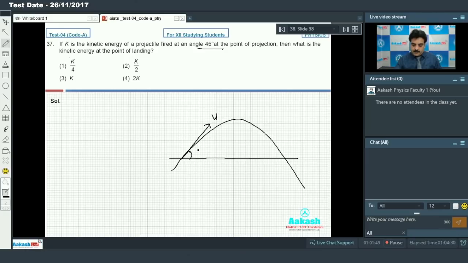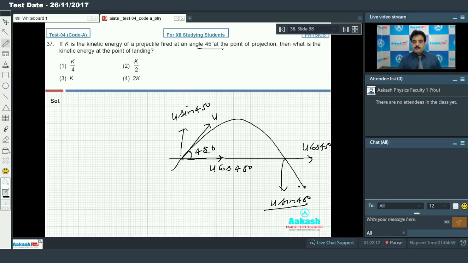If this is angle 45, this is the horizontal component of velocity, and this is the vertical component of velocity. At the point of landing, this is u cos 45, and this is u sin 45.